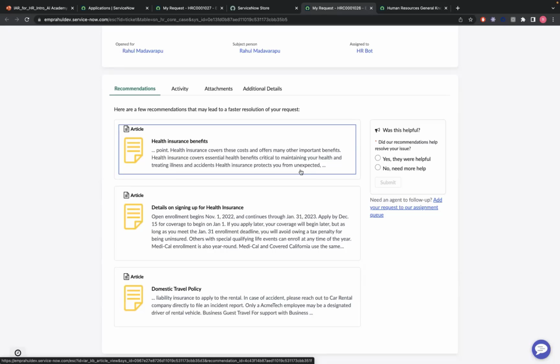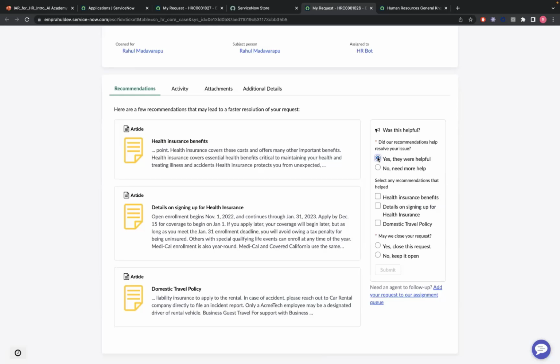And if I find this helpful, I simply say yes, they were helpful, and it's going to ask me which recommendation was helping me. So I can say health insurance benefits, and similarly I can close the case right here on this page, and there's no need for any human intervention to close out the case. If not, I can also opt for keeping it open and just route it to an agent.